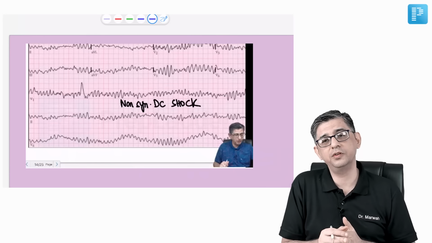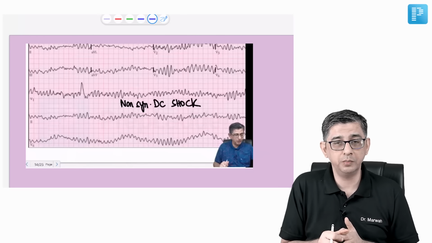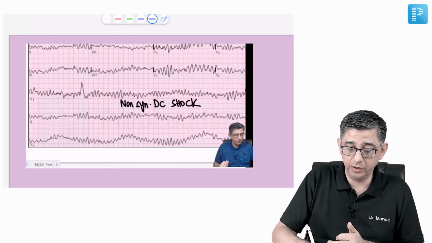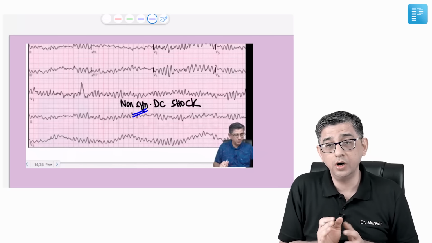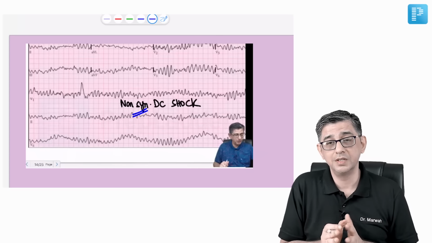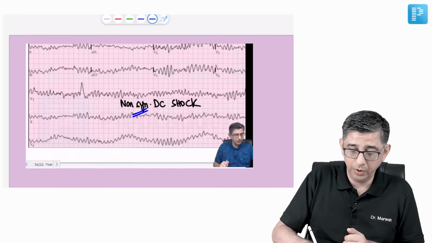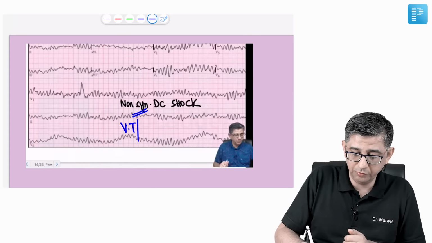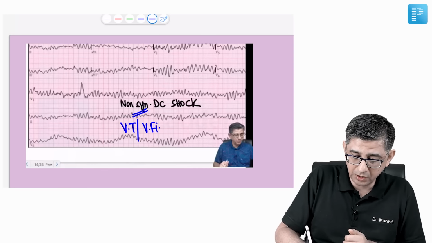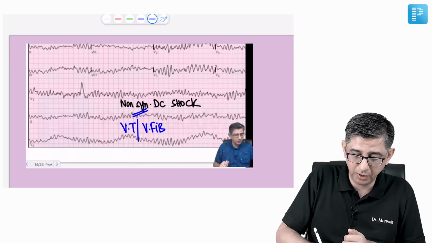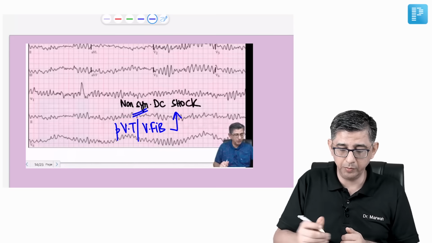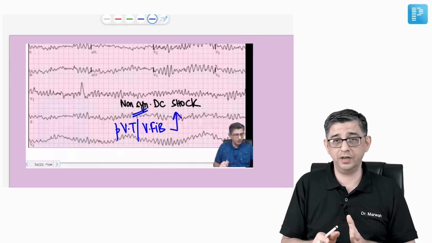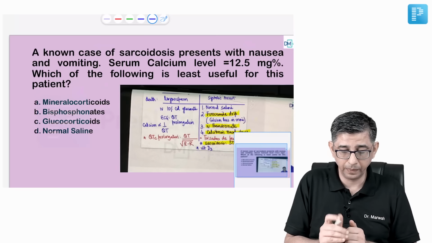And I have discussed ventricular fibrillation multiple times. I've also highlighted that the DC shock which is given here is a non-synchronized DC shock. In all tachyarrhythmias, we always give synchronized DC shock, but there are two arrhythmias where you always go in for non-synchronized DC shock. One is pulseless VT, written as small pVT. Pulseless VT and ventricular fibrillation are the scenarios where non-synchronized DC shock is given to the patient.